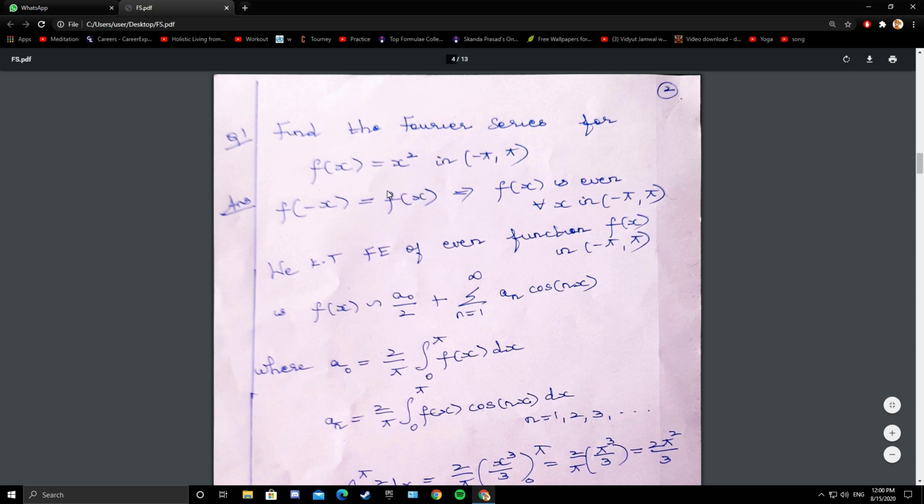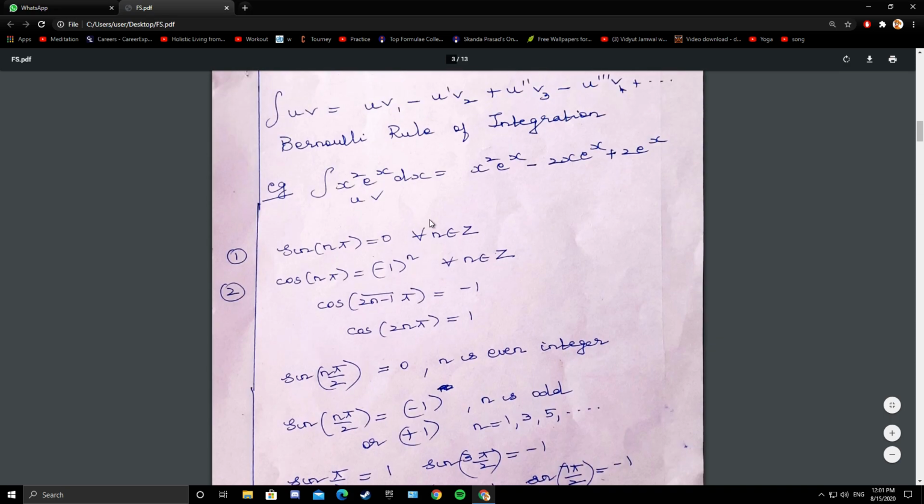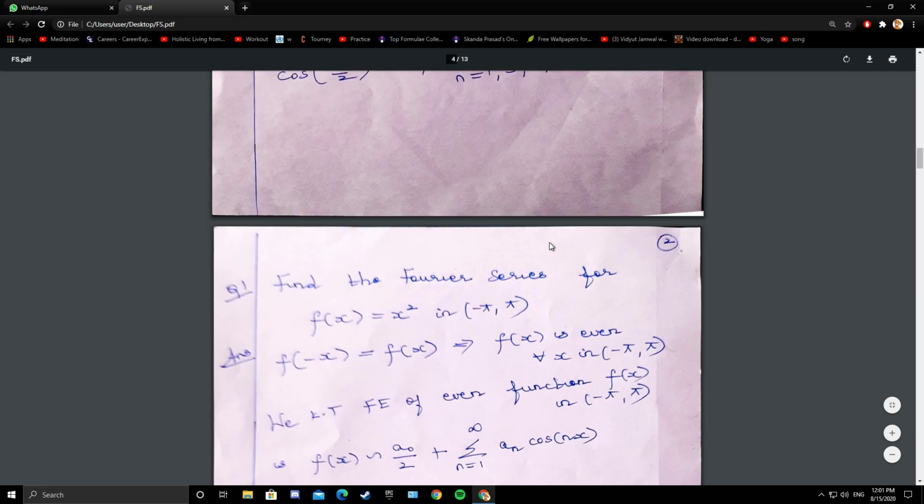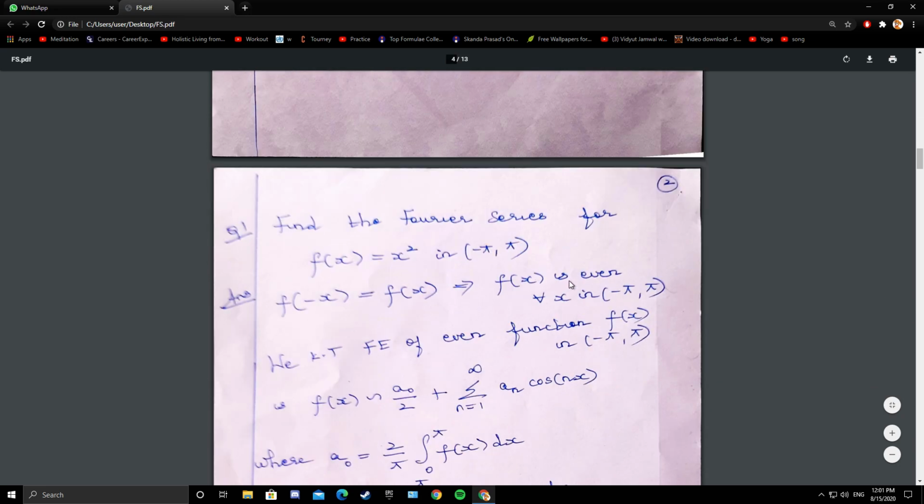And if you are getting minus of f of x, it is odd. If you are not getting any of these two, that is, neither minus of f of x nor f of x, it means neither odd nor even. So functions are of three types: even function, odd function, neither odd nor even. So first we are discussing even function.